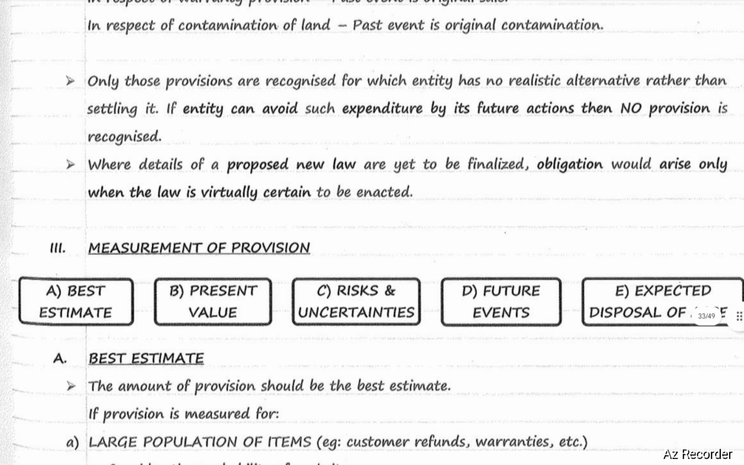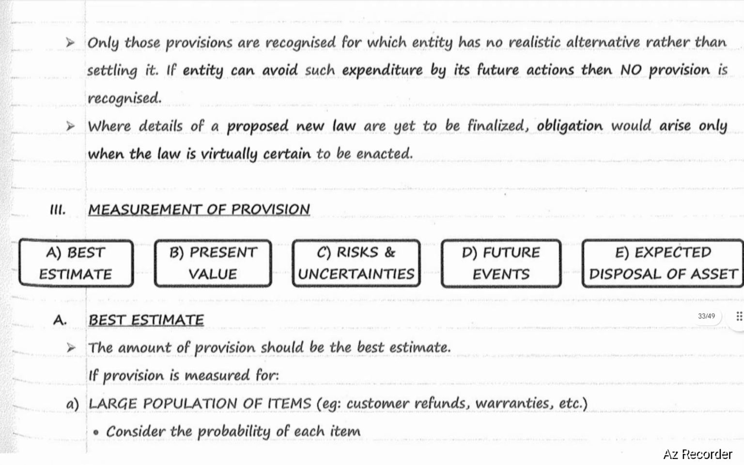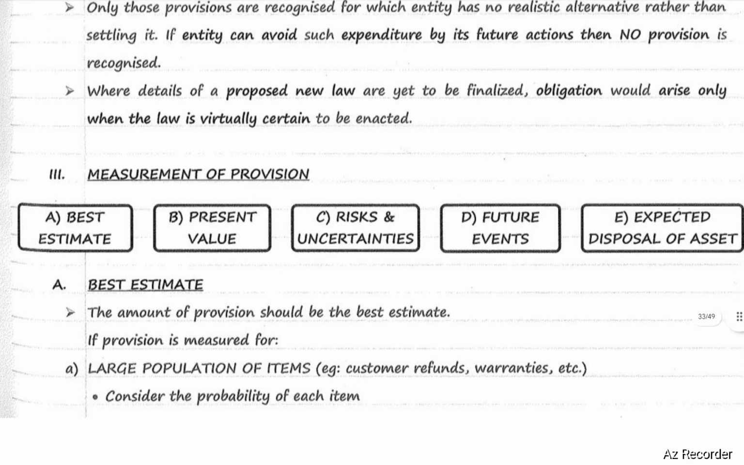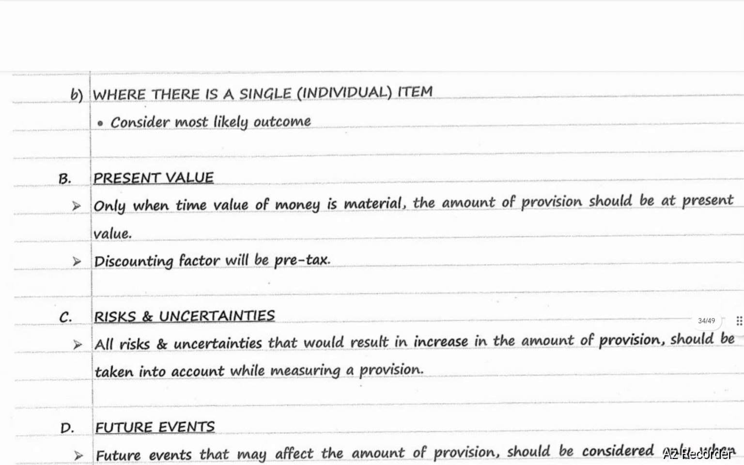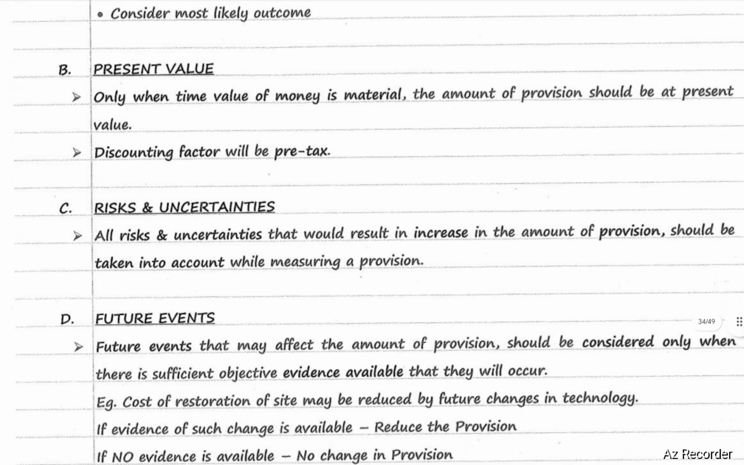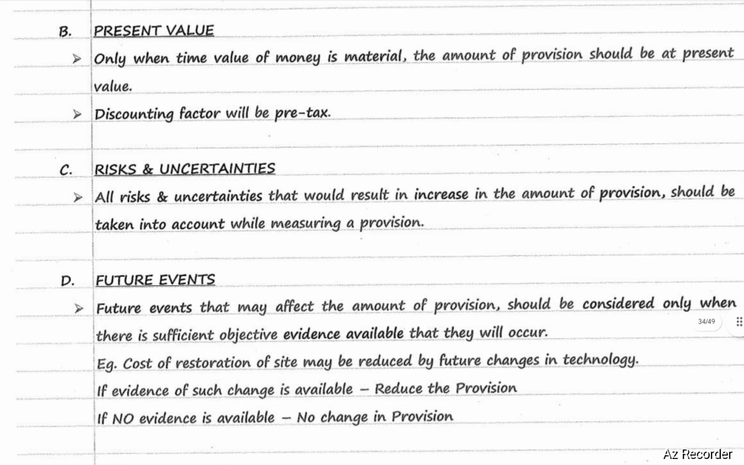First one, best estimate. The amount of provision should be the best estimate. If provision is measured for a large population of items, example, customer refunds, warranties, etc., consider the probability of each item. Where there is a single item, that is an individual item, consider the most likely outcome. Next, present value. It will be used only when the time value of money is material. The amount of provision should be at present value. Discounting factor will be pre-tax.